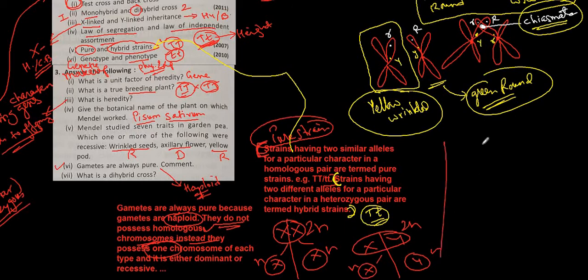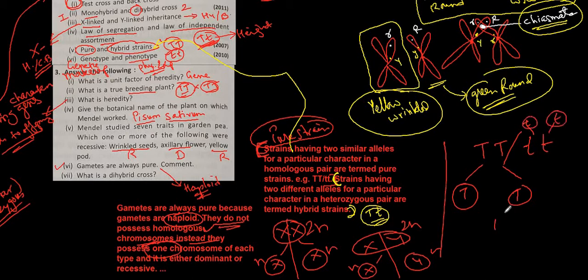But if it is in terms of autosomes, then capital T, small t is going to separate as capital T, and this one is going to separate as small t. So this will be either dominant and this will be either recessive. The gametes will be what? Either dominant or recessive. So they don't have dominant and recessive together. I hope you understood that gametes are pure. So this answer is here.